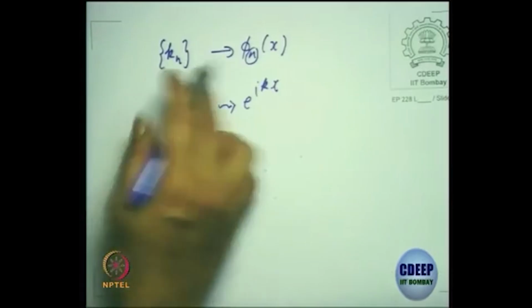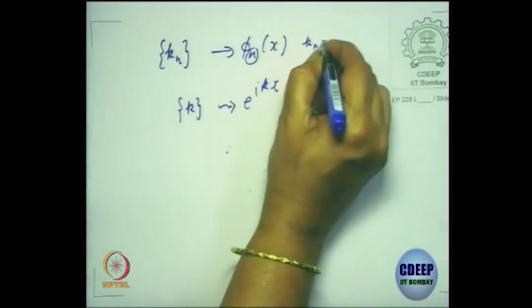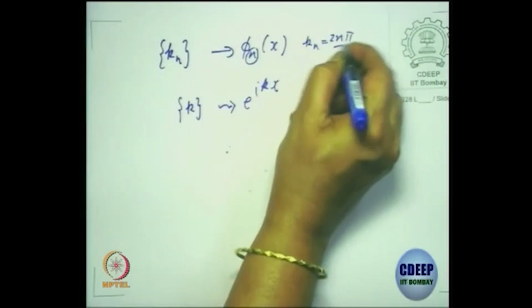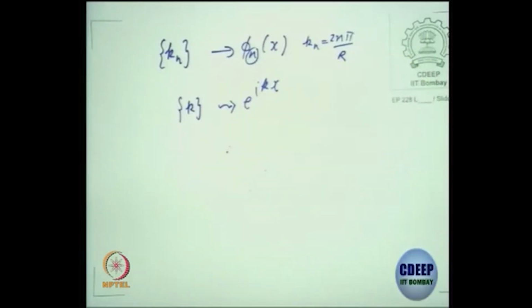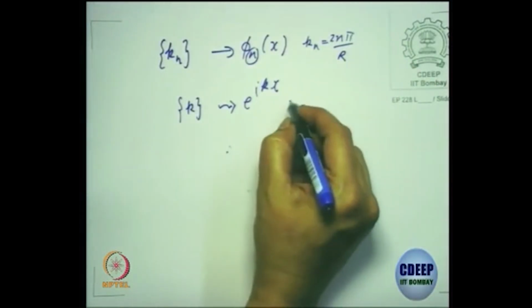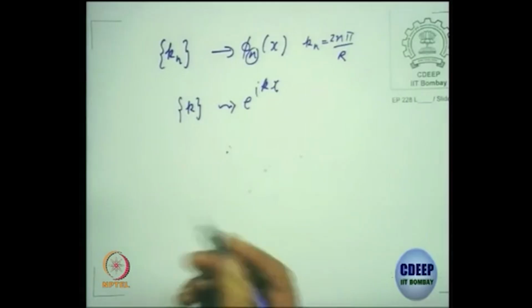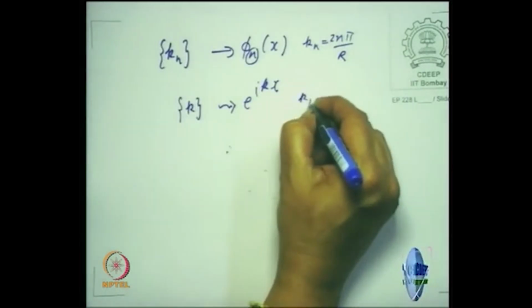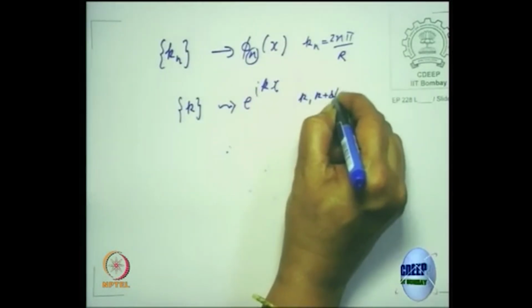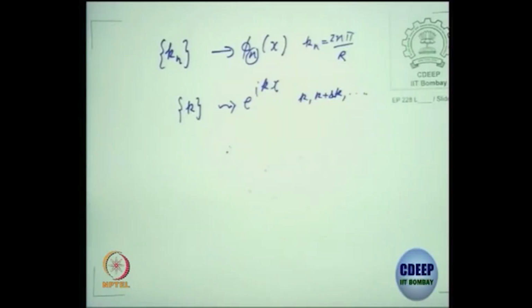With periodicity we showed kn to be like 2nπ/L. Here there is no condition on k, k will go as k plus δk, and so on. So this is a continuum.